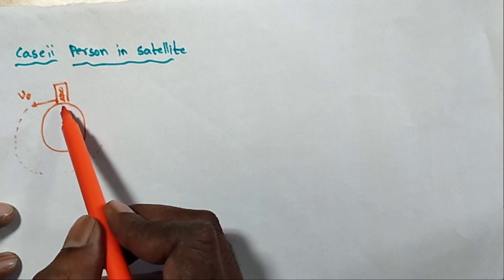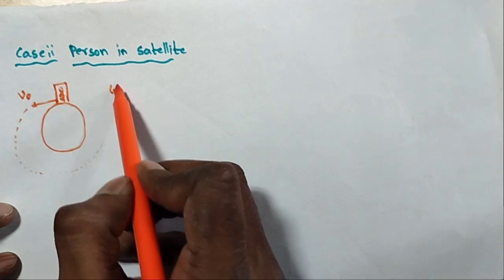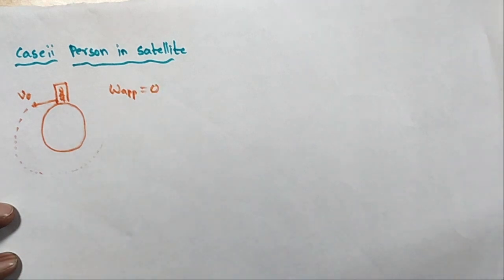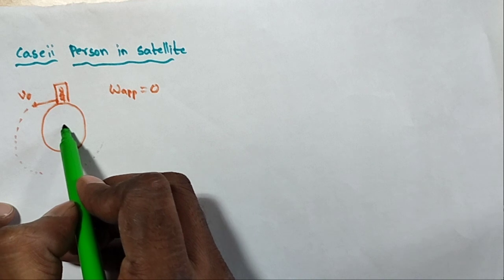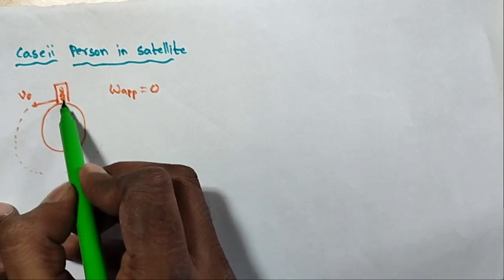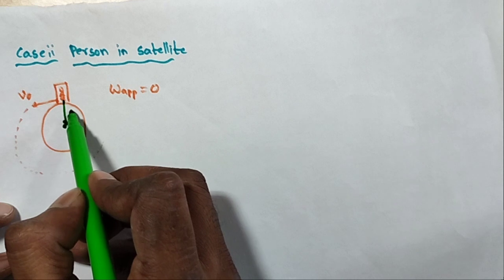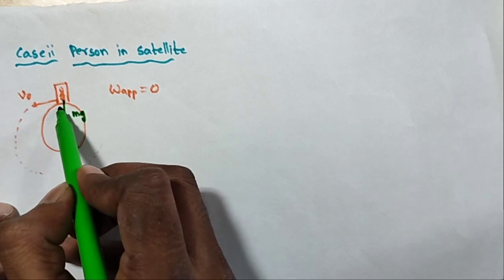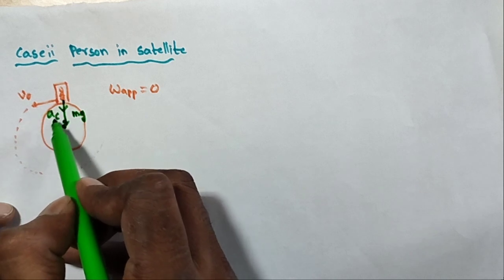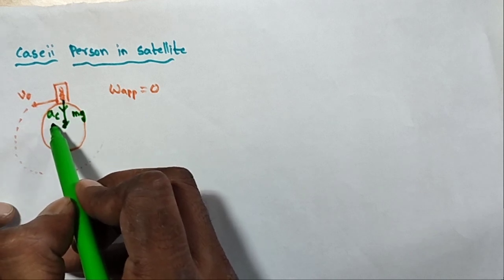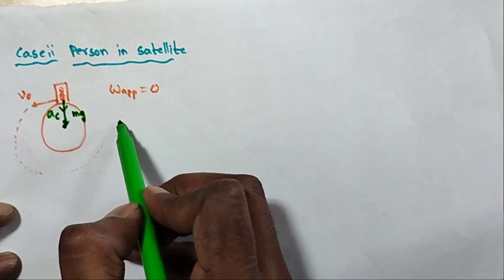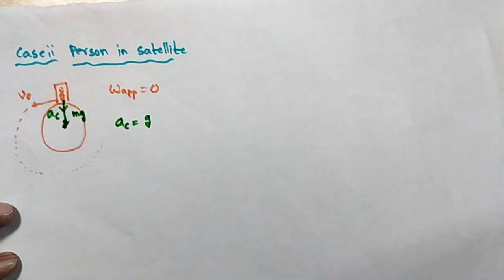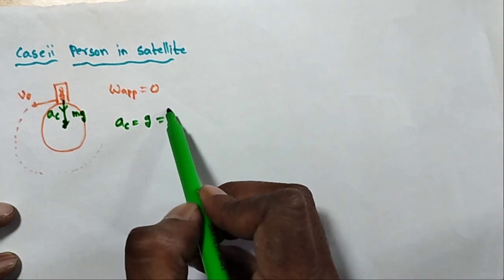In this case the apparent weight is also 0. Here this is the center, and the person's weight mg is acting in the downward direction, and some AC is also acting. What is the AC? The centripetal acceleration. In this case AC is equal to small g. The centripetal acceleration is V naught square. What is the formula?